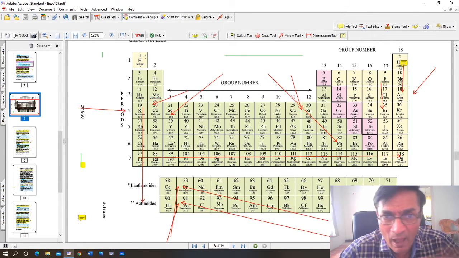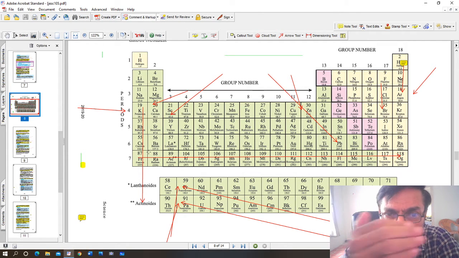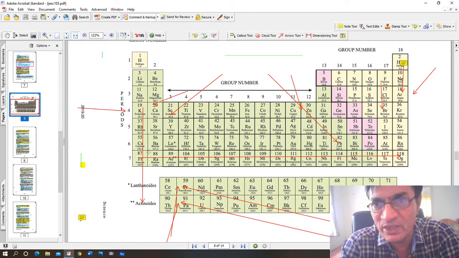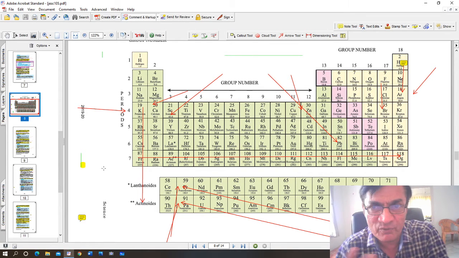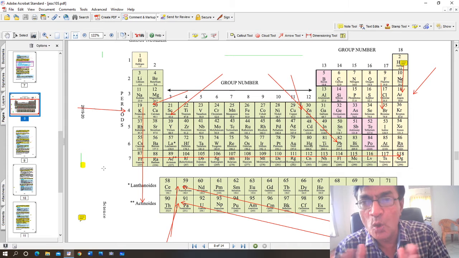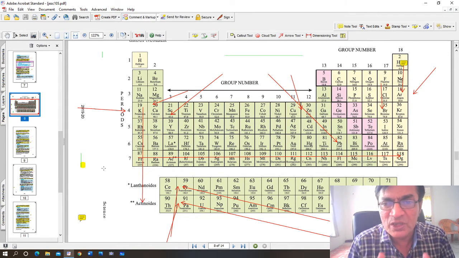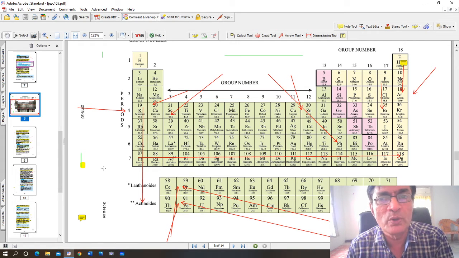Now here again, as you go down the group, the number of shells goes on increasing, and as the number of shells increases, atomic radius also increases. But when you go along the period from left hand side to right hand side, the number of shells remains the same, but the number of electrons in the outermost orbit goes on increasing.